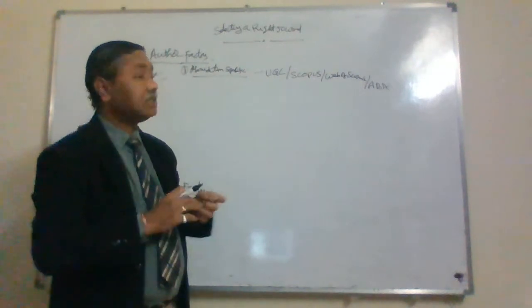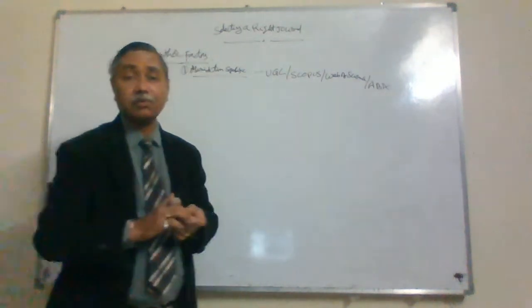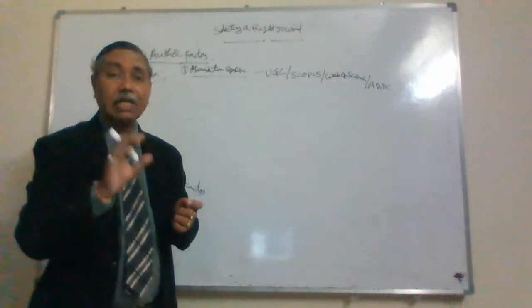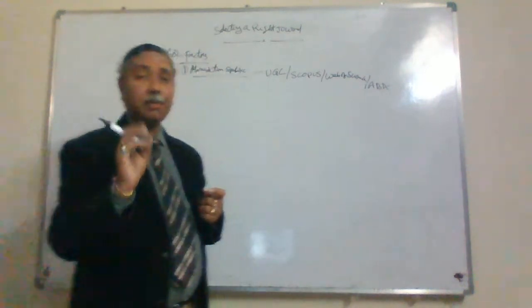Usually, a business school will ask their faculty to publish papers in these kind of indexed journals. That is organization specific requirement, right? So that is the main purpose.